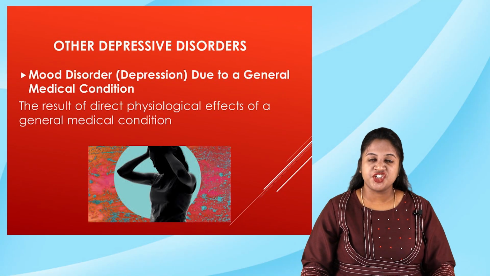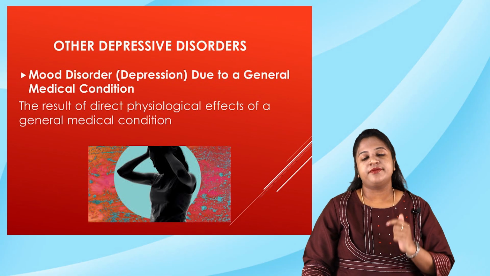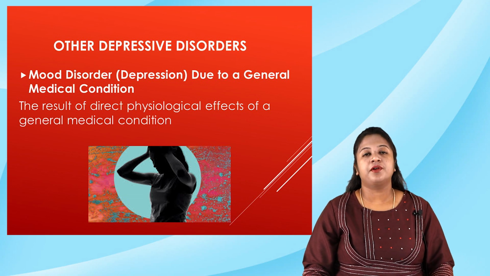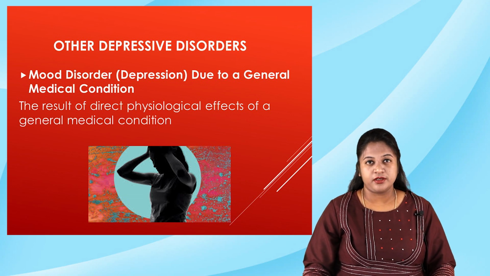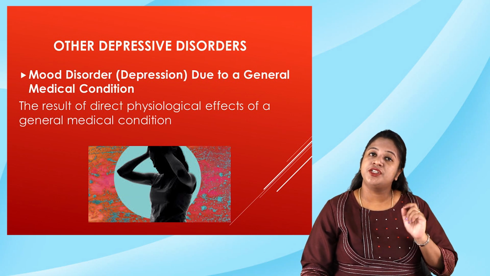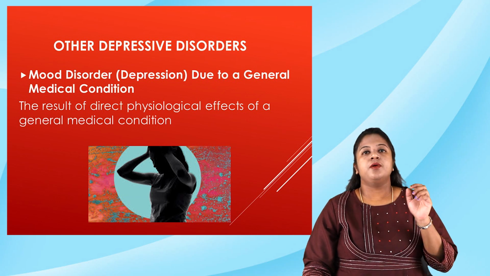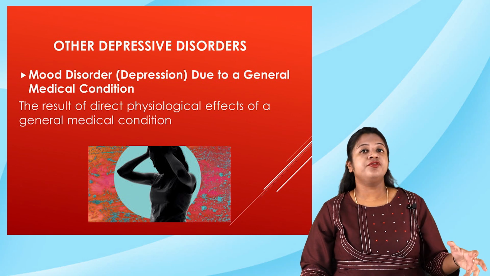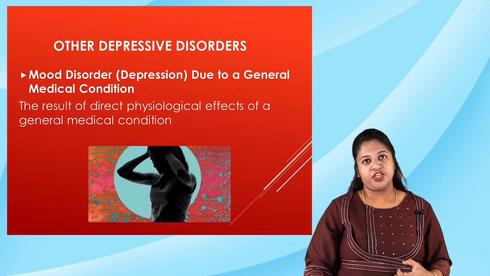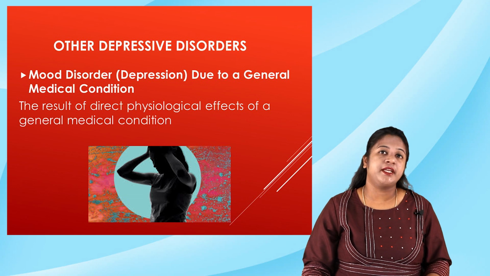The next condition is the other depressive disorders. In that we have got the first one, mood disorder, especially depression, which happens due to a general medical condition. As the name says, because of the changes in the physiology, a person ends up with a medical disorder.